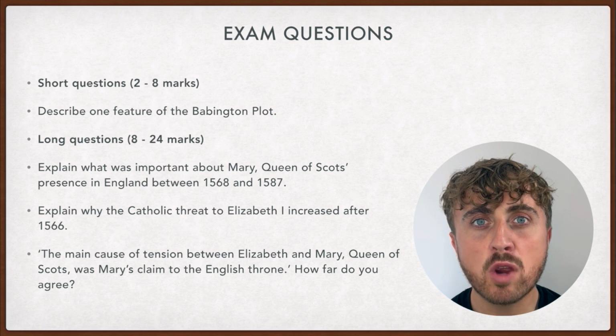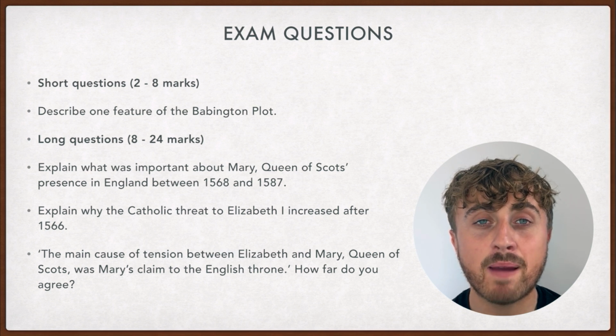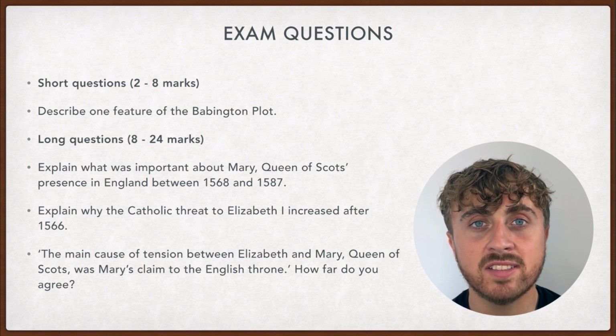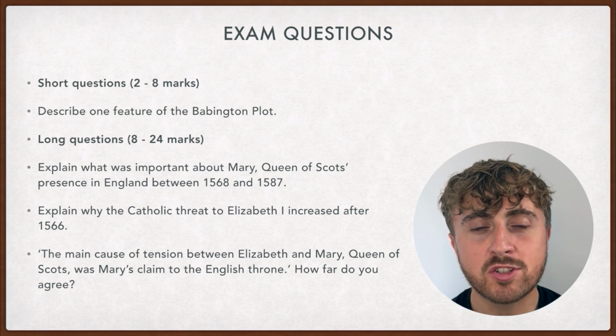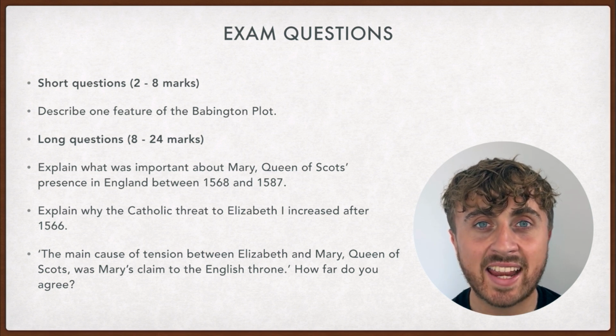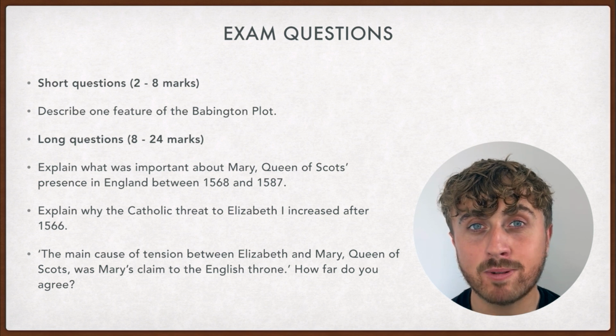Let's finish by going over some common exam questions on Mary Queen of Scots and some possible answers. A short question might be, describe one feature of the Babington Plot. For this, you could talk about Sir Anthony Babington and his role, or the outcome of the plot, with Mary being executed. A long question might be, explain what was important about Mary Queen of Scots' presence in England between 1568 and 1587. This is slightly similar to the next question.